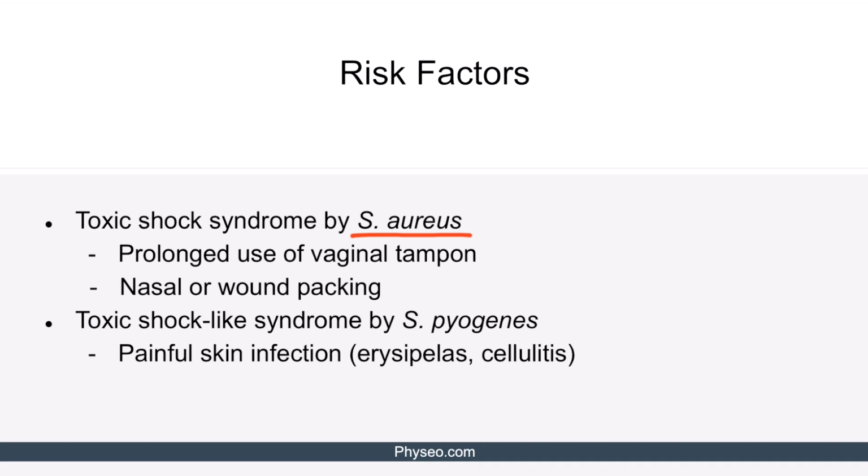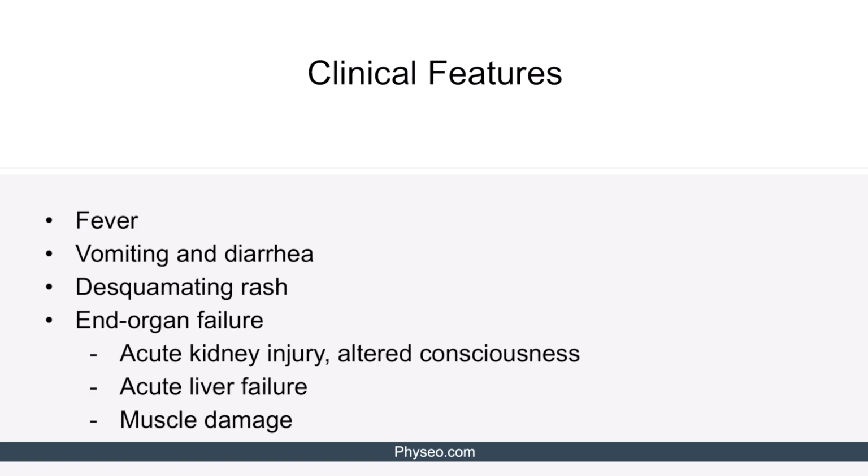On the other hand, the toxic shock-like syndrome caused by Strep pyogenes is associated with painful skin infections such as erysipelas and cellulitis. Okay, moving on, now let's discuss the clinical features of toxic shock syndrome. It's characterized by fever, vomiting and diarrhea, a desquamating rash, and end organ failure. End organ failure may manifest with acute kidney injury, altered consciousness, acute liver failure, and muscle damage.